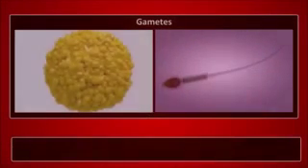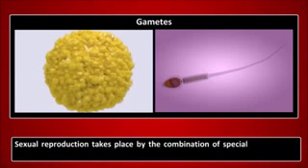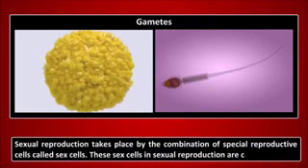First, let us understand the role of gametes in sexual reproduction. Sexual reproduction takes place by the combination of special reproductive cells called sex cells. These sex cells in sexual reproduction are called gametes.